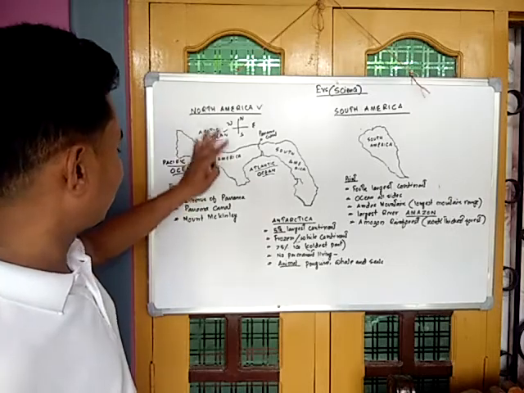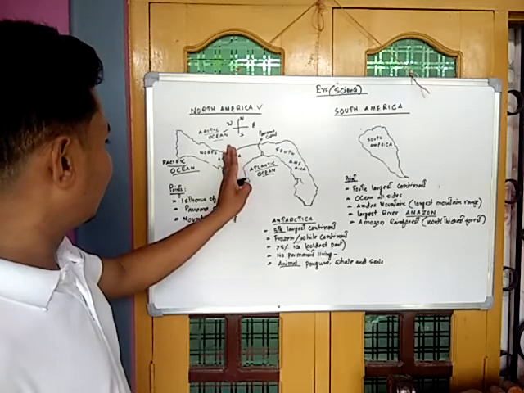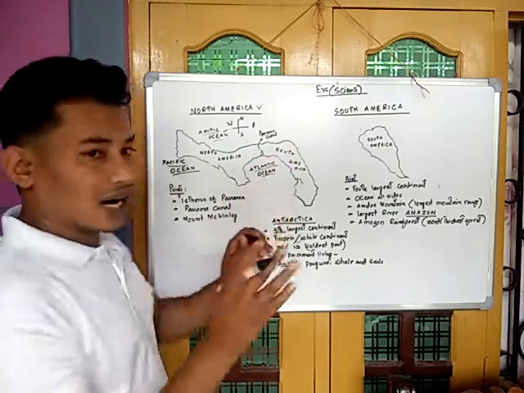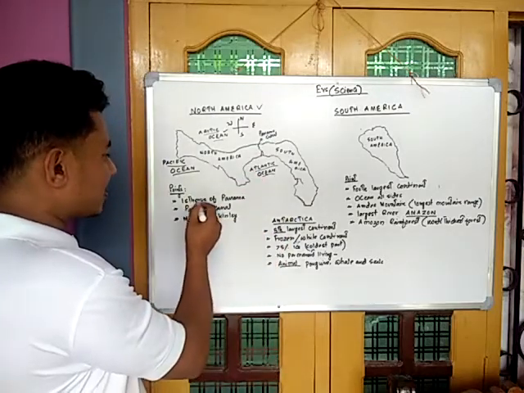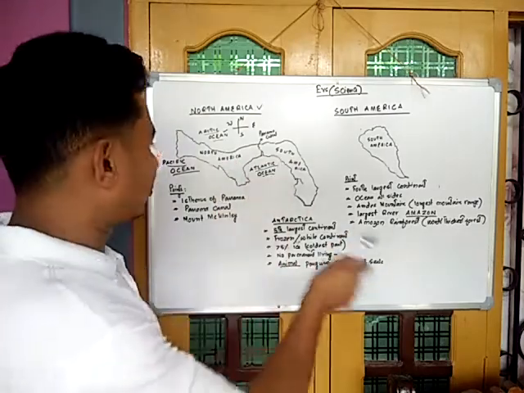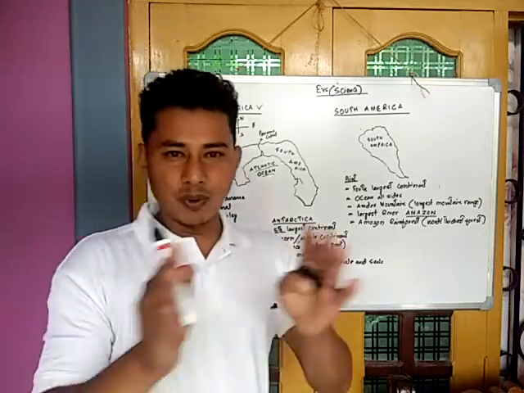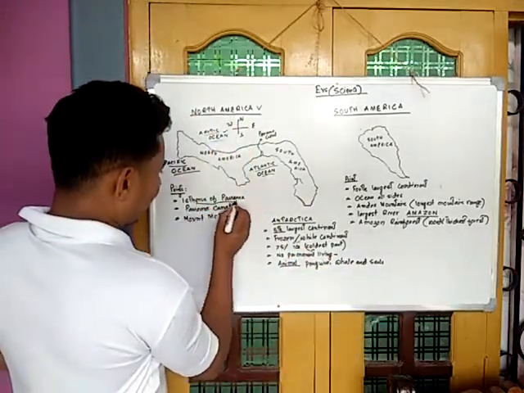North America is connected with South America by a narrow stripe of land, known as the Isthmus of Panama. It has seas on both sides, and that narrow stripe of land is known as the Isthmus of Panama.